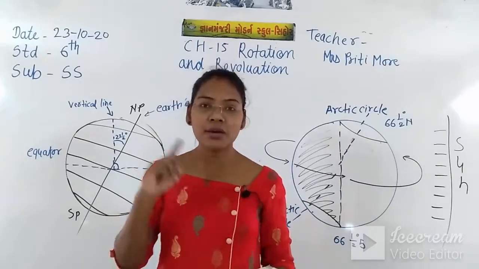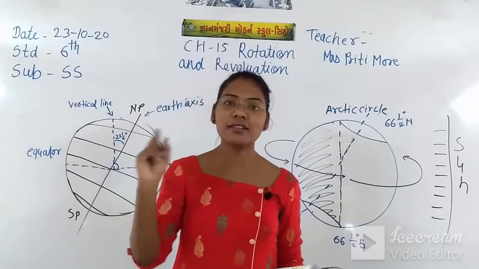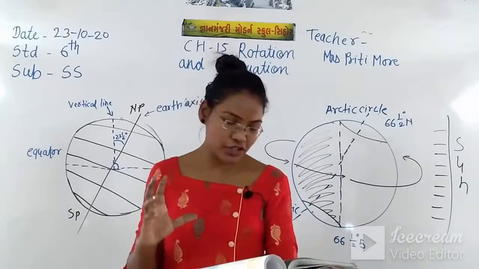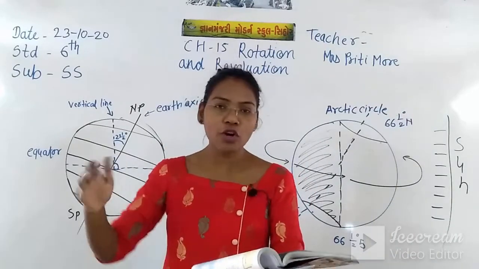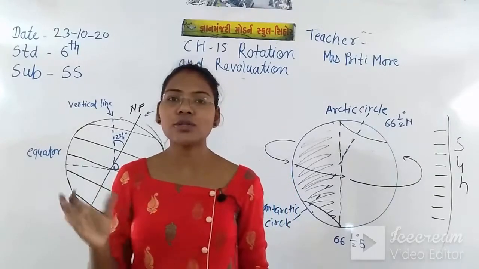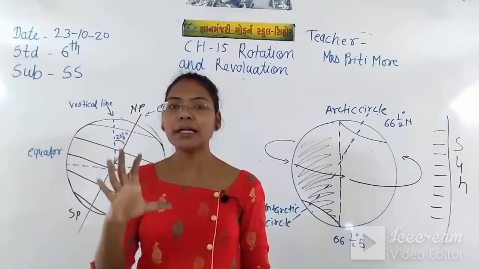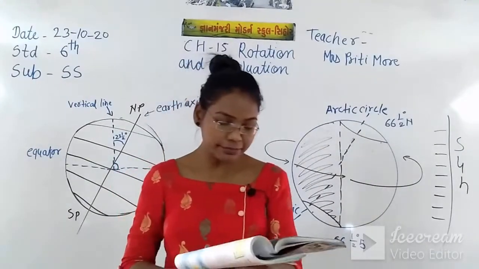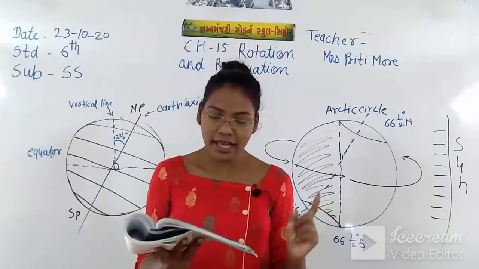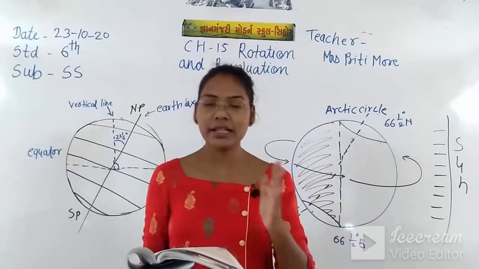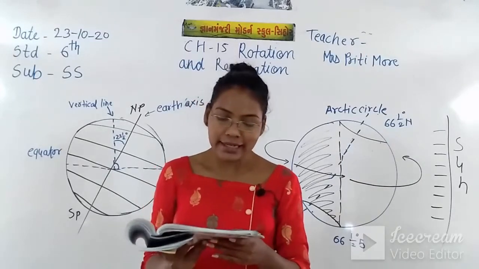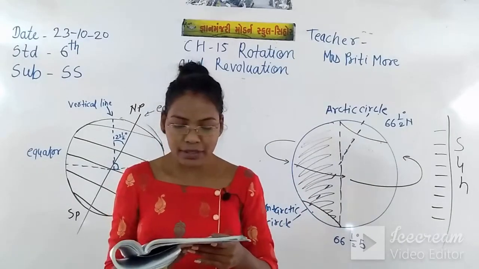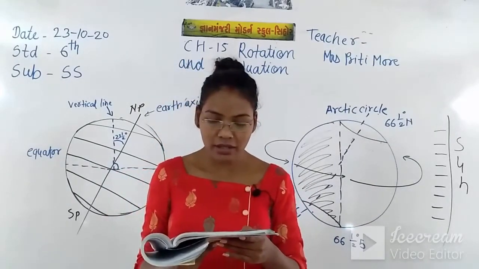The first one is rotation. Rotation means circling, taking a round. Revolution also has a somewhat similar meaning to rotation, but rotation has different causes and revolution has different causes. So the earth has two types of motion, one is rotation and the second is revolution. Let us now read about the phenomena that occur because of these two motions of the earth.